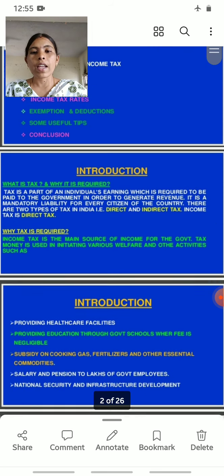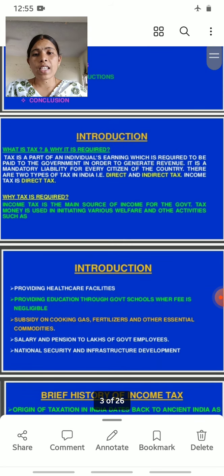First, introduction. What is tax and why is it required? Tax is a part of an individual's earning which is required to be paid to the government.